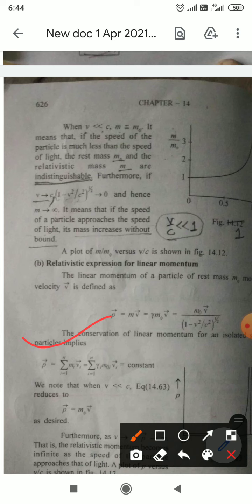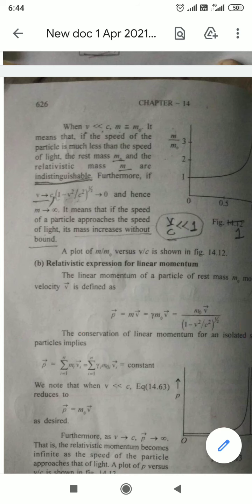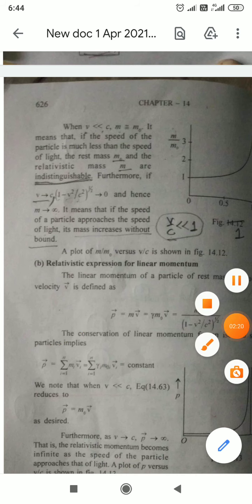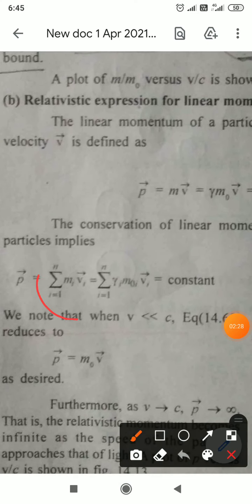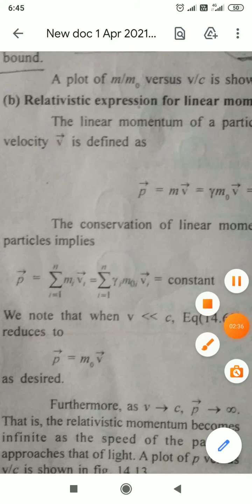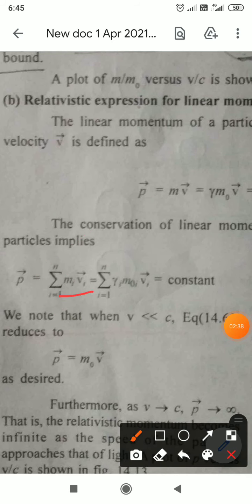So suppose a system has n number of particles, from i equal to 1 to n. The corresponding momenta add up, that will be the summation of mi vi, which is always constant.